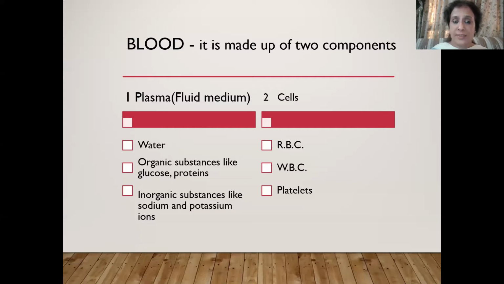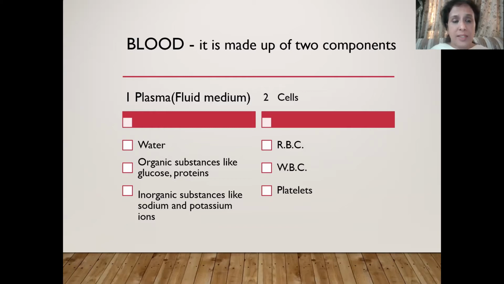One is the fluid part, plasma, and second is the cells which are present in this fluid. Plasma is 90% water only, and 10% of this plasma is made up of organic and inorganic substances.